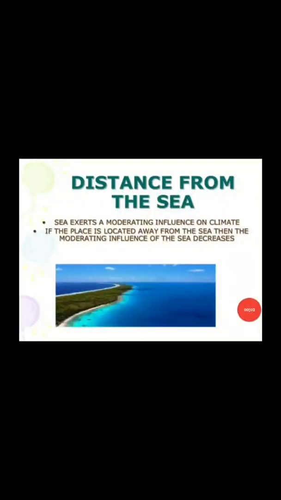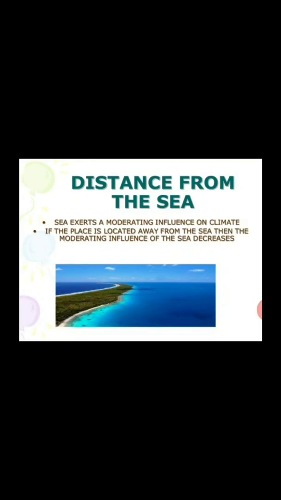Coming to the third factor which determines the climate of a place, it is the distance from the sea. If you can see this picture, the sea exerts a moderating influence on climate. If a place is near the sea, there will be no such change in the climate. But if a place is away from the sea, then the climate of that place keeps on changing.